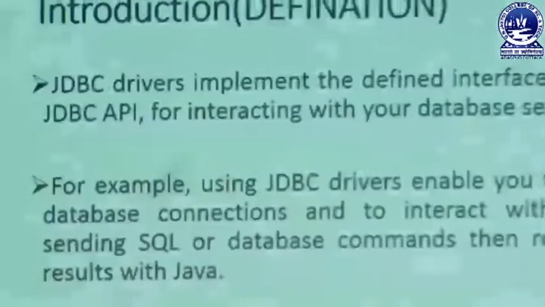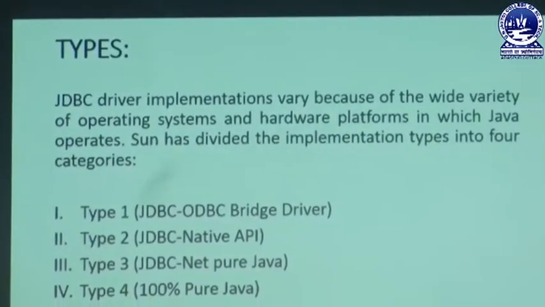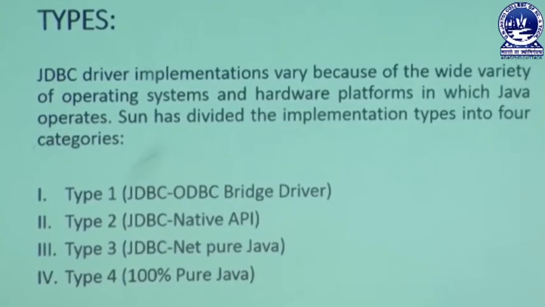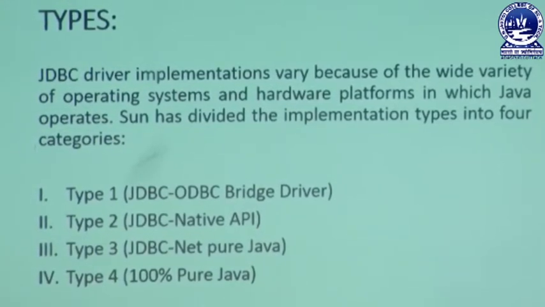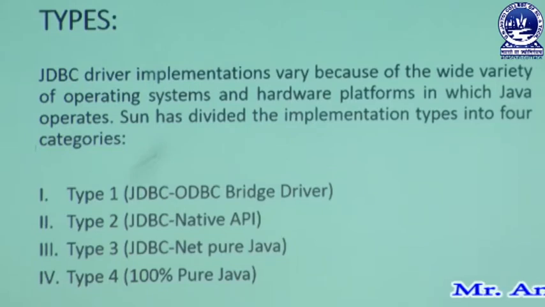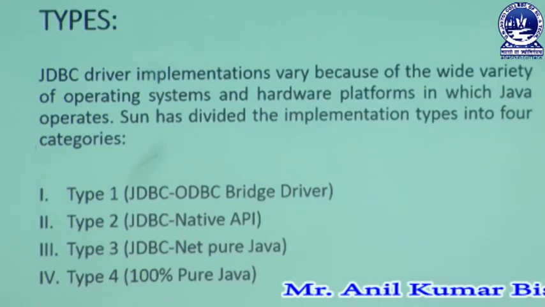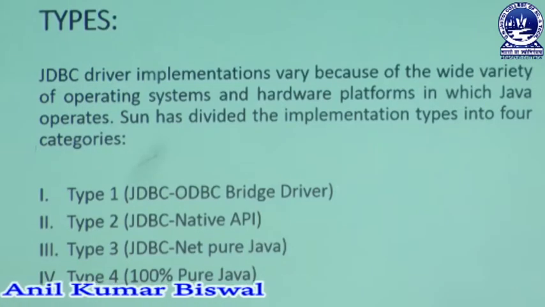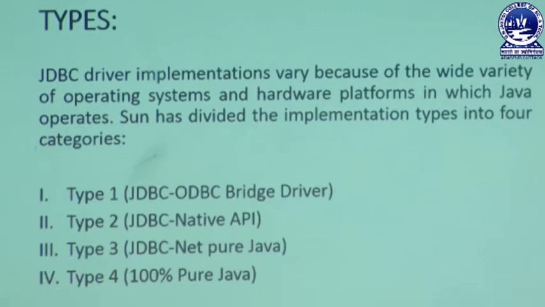Now we can learn some specific types. Generally, we have 4 types of JDBC drivers. The first driver is known as the JDBC ODBC bridge driver, the second one is JDBC native API, the third one is JDBC net pure Java, and the fourth one is 100% pure Java. That means the JDBC driver implements various types of drivers, and according to their type, they can provide different functionality at the time of connection.